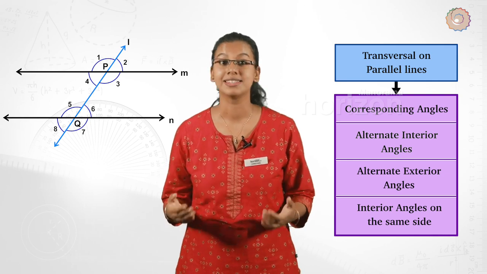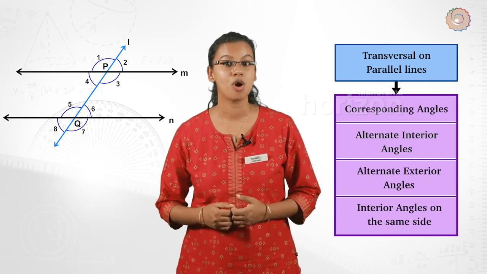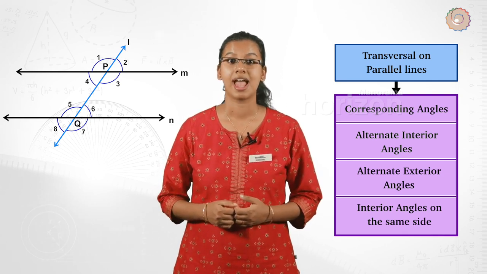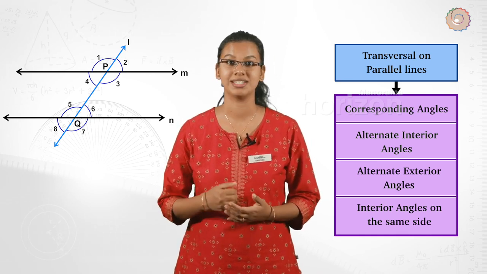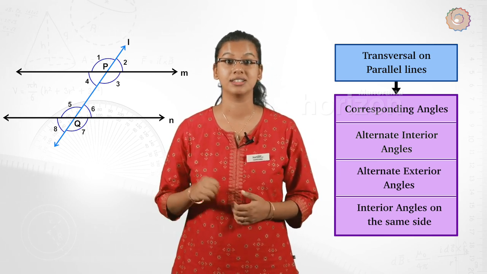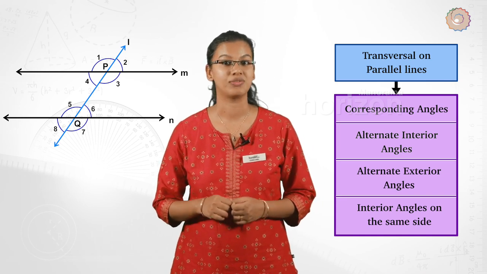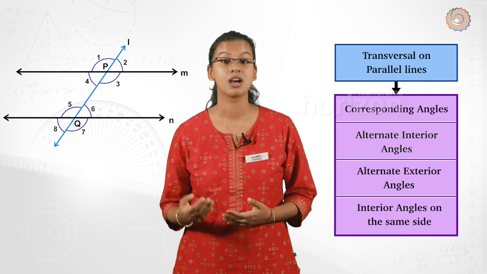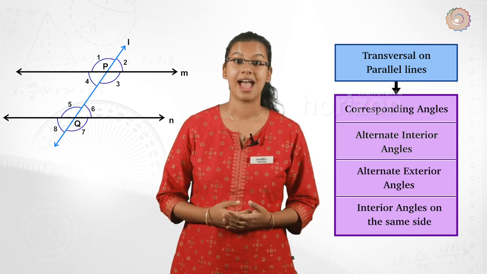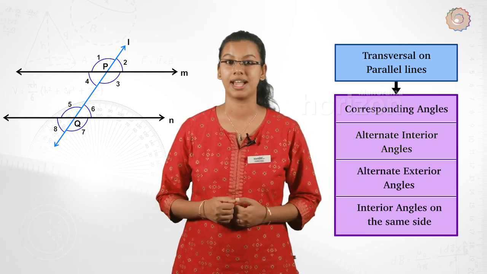A transversal is a line which intersects two or more lines at distinct points, and if a transversal falls on two lines which are parallel to each other, we get four angles at each point which consist of a pair of corresponding angles, alternate interior angles, alternate exterior angles and interior angles on the same side.